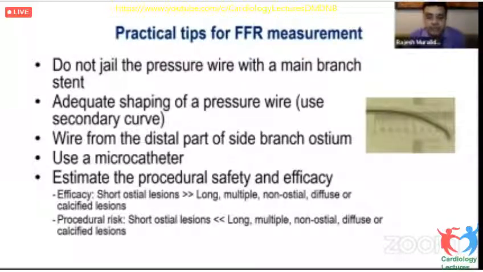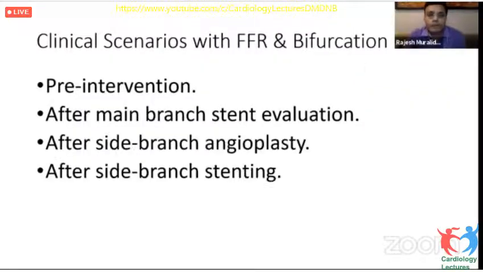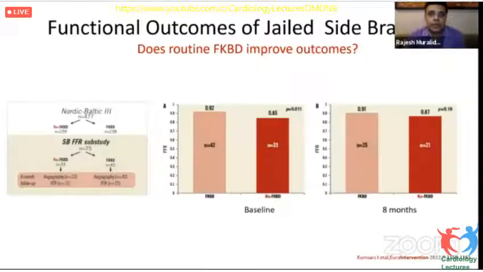And the procedural risk is lesser for short ostial lesions compared to other lesions. So these things should be kept in mind before you assess the FFR in a bifurcation lesion. Now, what about after the stent? Whether it is useful after a kissing balloon or after a side branch stent, we'll consider both scenarios together.